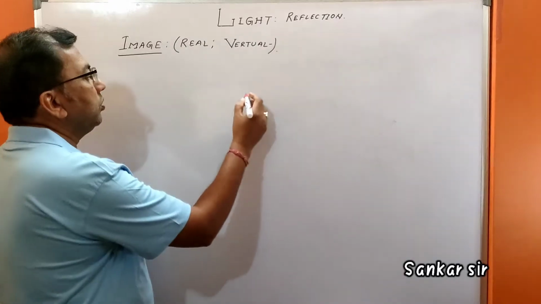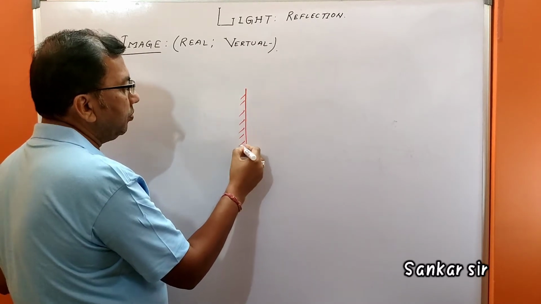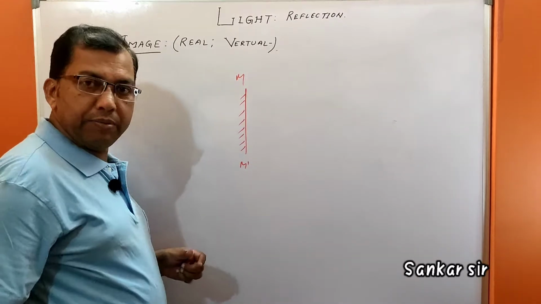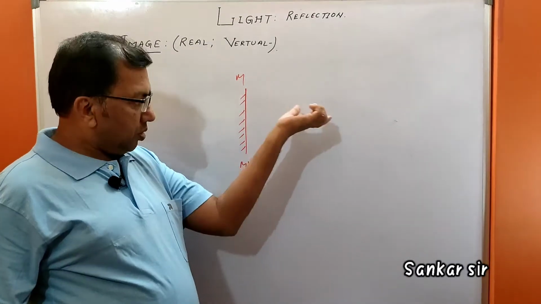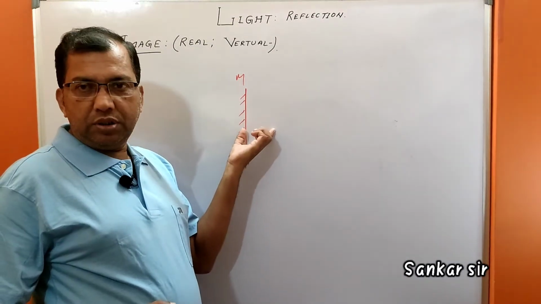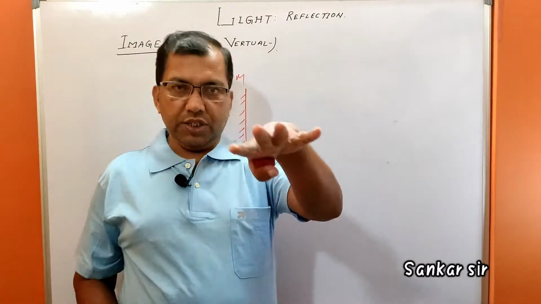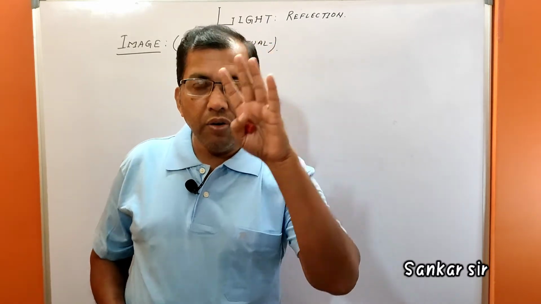Suppose this is the plane mirror. If you want to construct an image from this plane mirror, these are some characteristic features: the image formed by a plane mirror is always virtual.